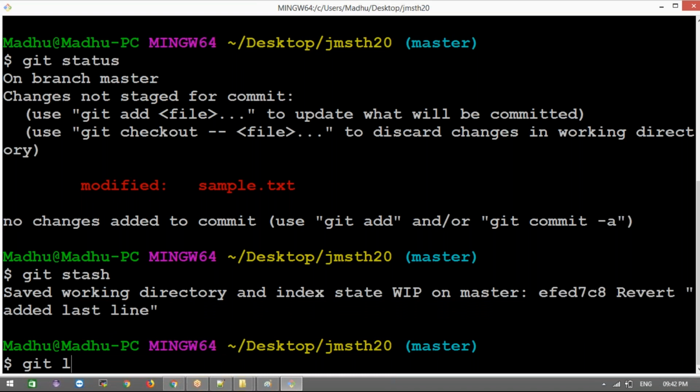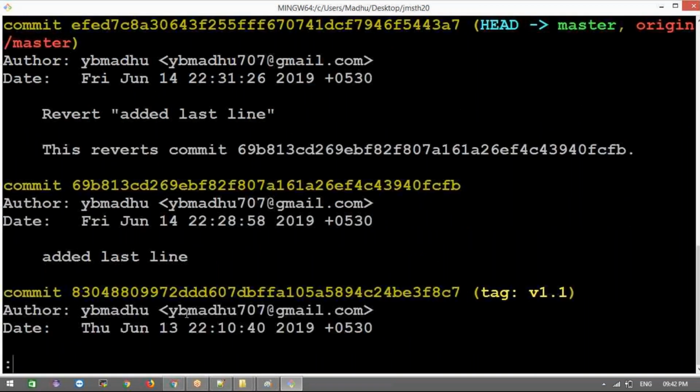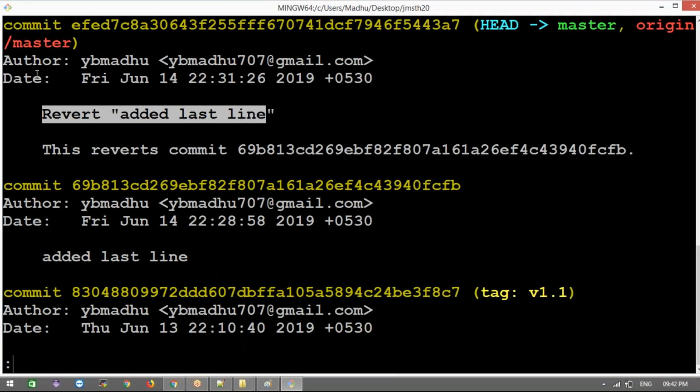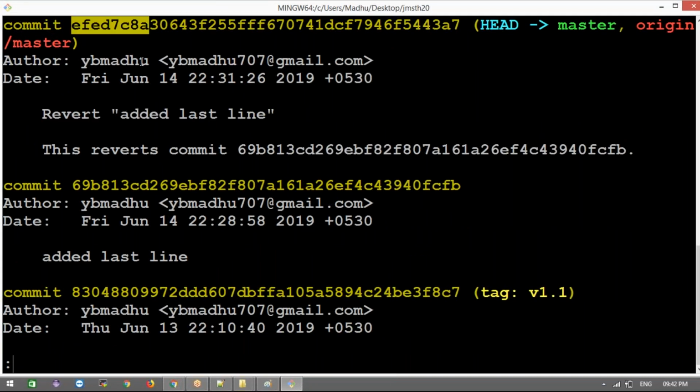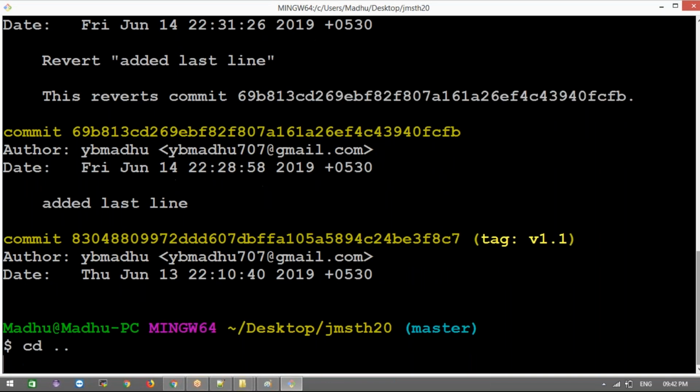If you want to see that, git log here. This is the revert, added the last line. This is the ID where I left my work. From this commit ID you left your work. Okay, this commit ID I left my work. Now my manager came, I need to work on that project.